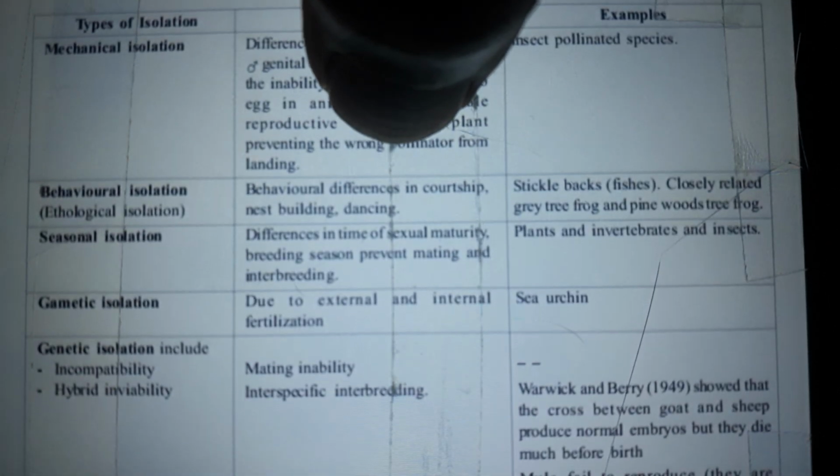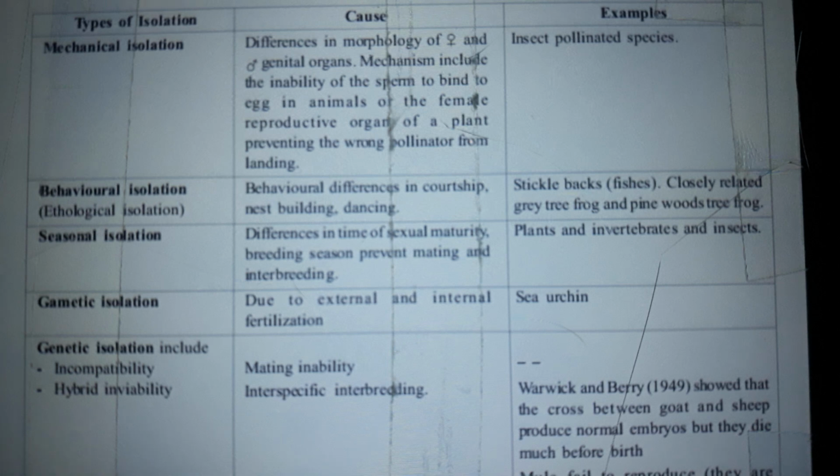Now, the types of isolation with cause and examples. Types of isolation would be mechanical isolation, with the cause being difference in morphology of the female and male genital organs. Mechanisms include the inability of the sperm to bind to the egg in animals, or the female reproductive organs of a plant preventing the wrong pollinator from landing. Examples would be insect-pollinated species.